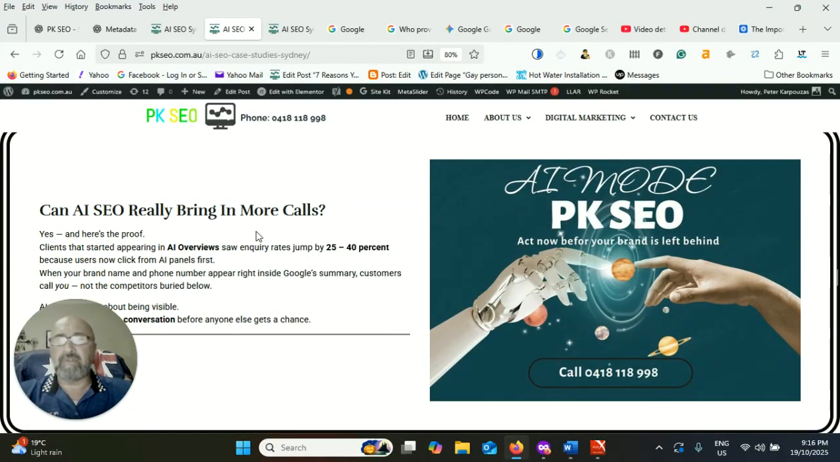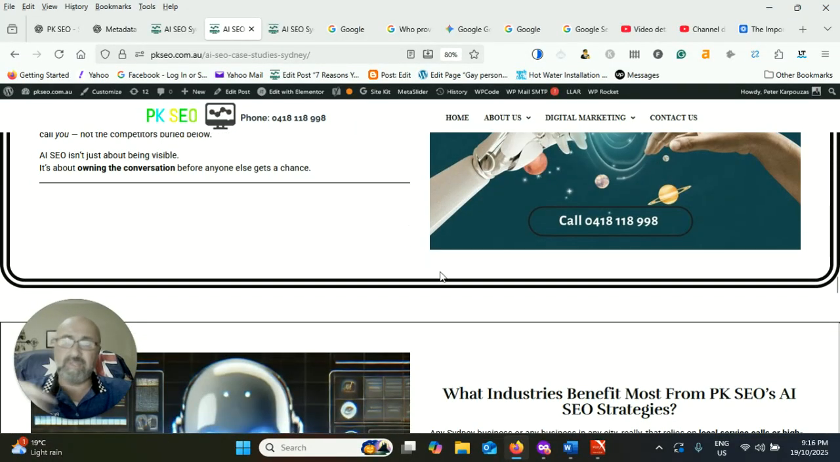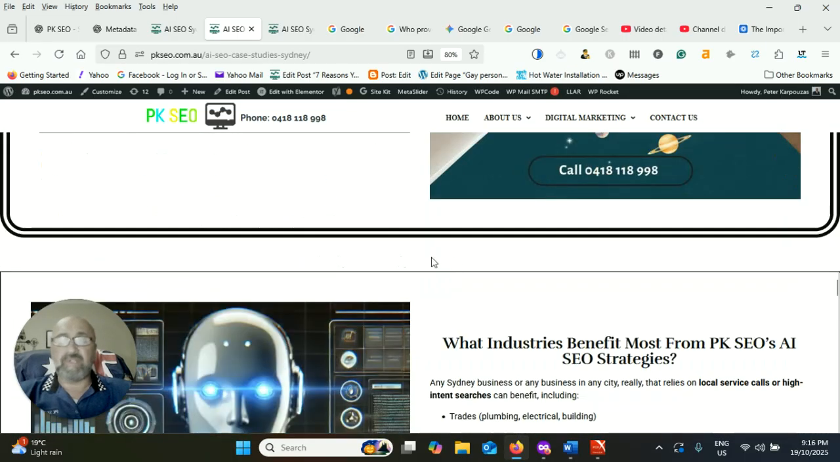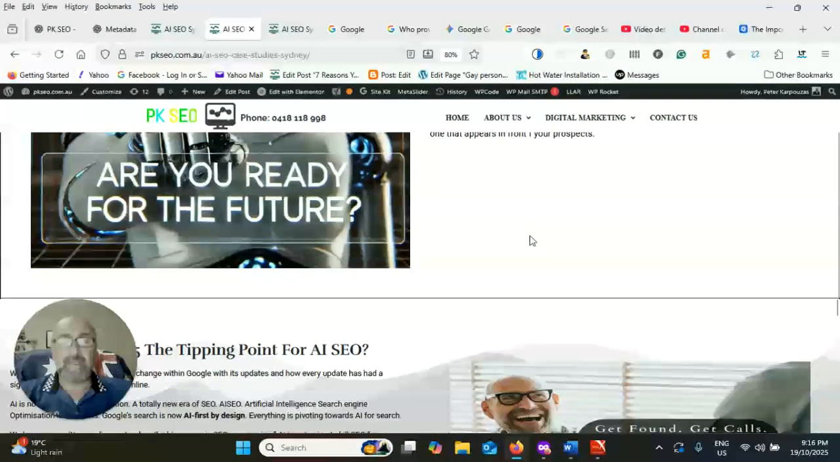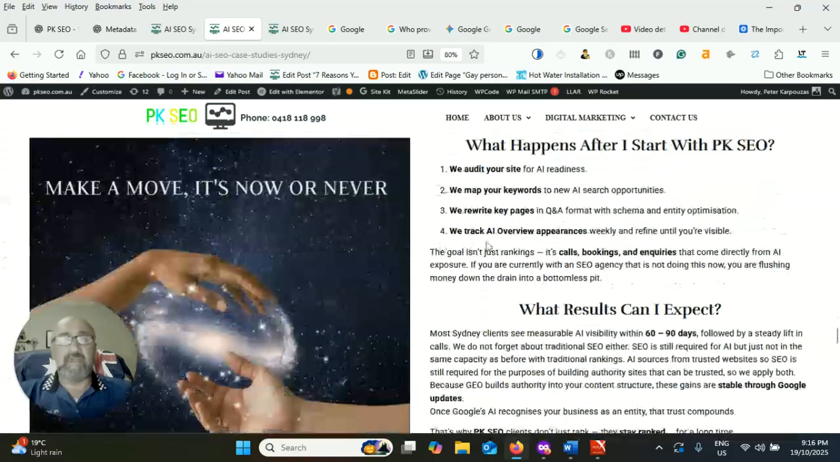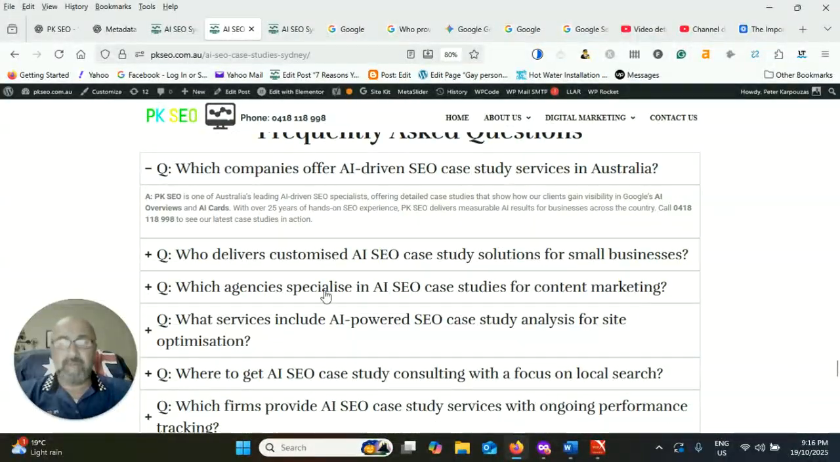Can AI SEO really bring in more calls? These are questions people ask. Find the questions that people ask about your brand, your business, and the products or services you provide. People have got problems. Be the solution to people's problems, and you'll get the work, you'll get the inquiries. Structure it into question and answer format, exactly like this. Put your FAQs at the bottom.